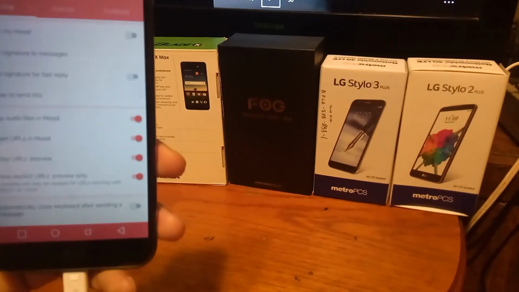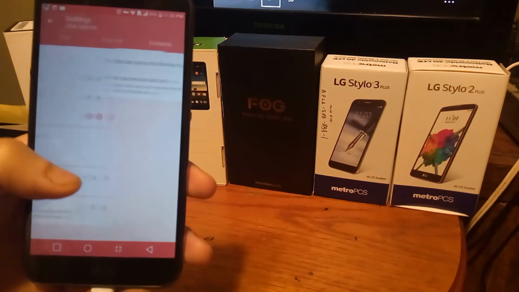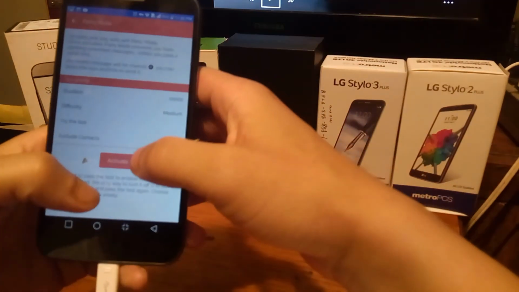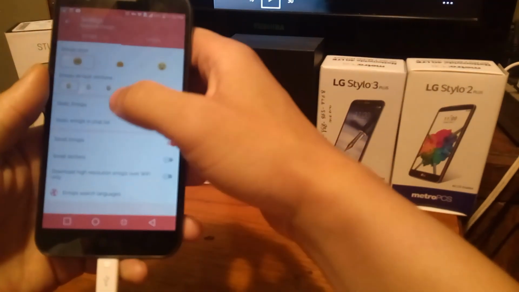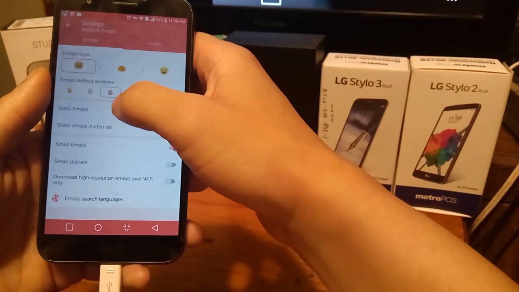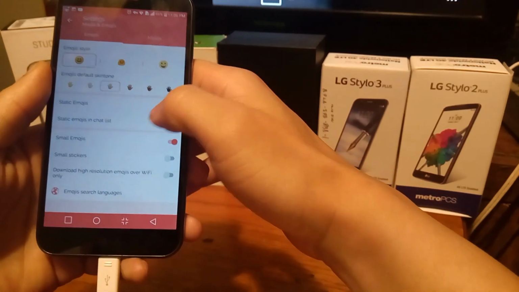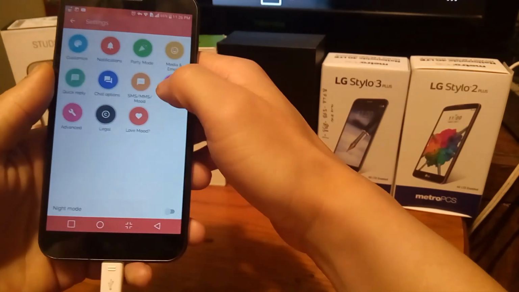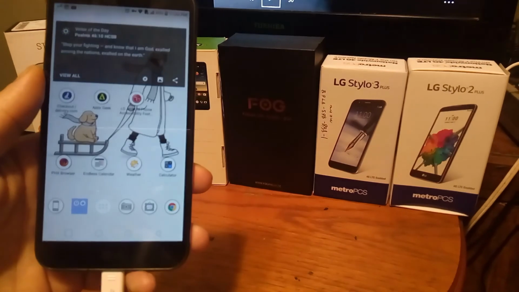You also get add signature to messages and a bunch of different features, and it's just so customizable. So definitely check out the Mood Messenger app. You can check out all these different setting options here, and you can activate a whole bunch of different features. So that's pretty cool, and you can set the default skin tone to your personal preference with the emojis. So definitely check out all these different options here with the Mood Messenger.